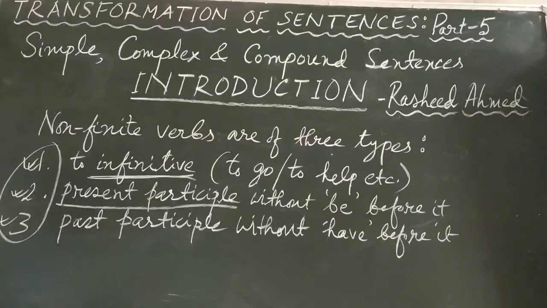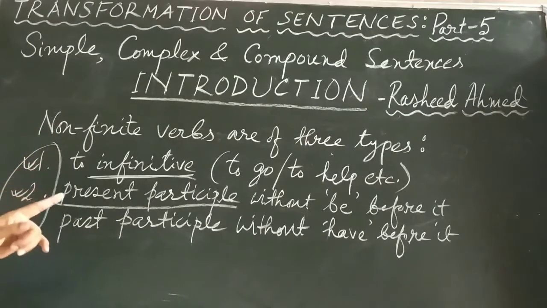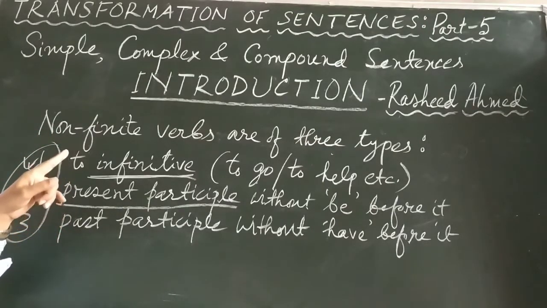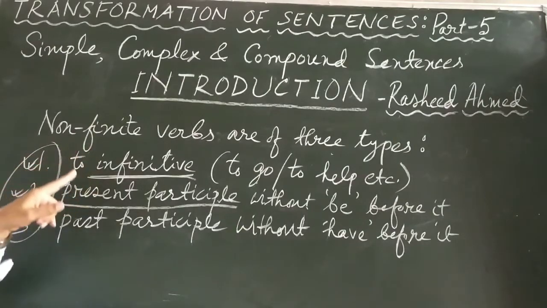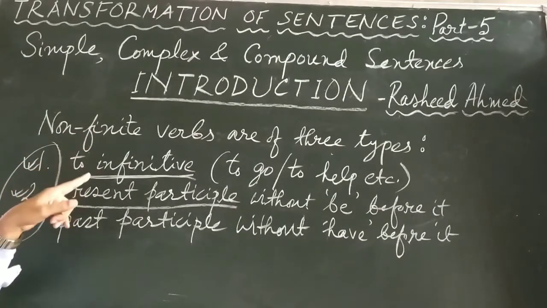And in a simple sentence, we want a finite verb. At least one finite verb we need in a simple sentence. At least two finite verbs we need in a complex sentence. So these are the examples of non-finite verb. I have made a list of non-finite verb because they are limited in number. There are only three. Other than all these, verbs in any other form are called finite verbs. So these points will be important if you remember them well, and when we practice these things in the next video, you will find things easier. And other than these three, there are some other important points that we need to discuss. Let us see them now.